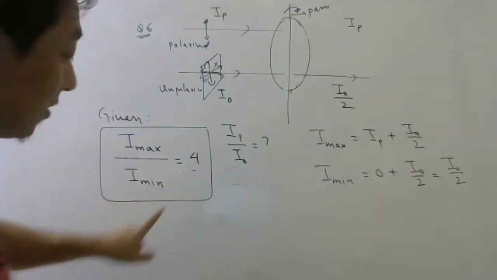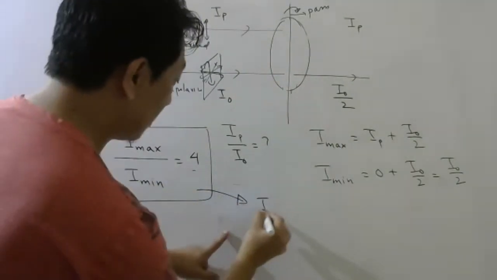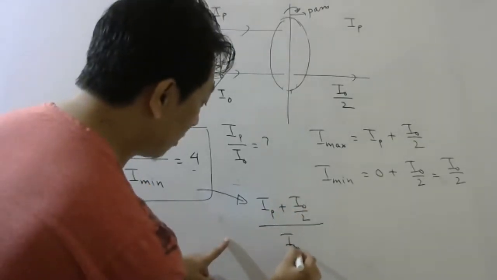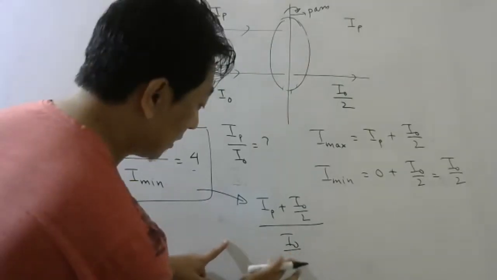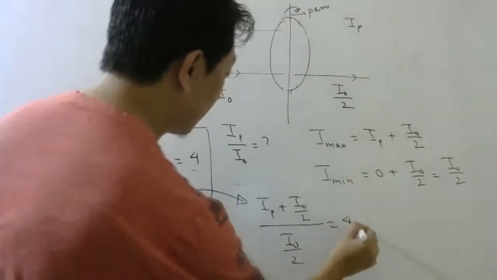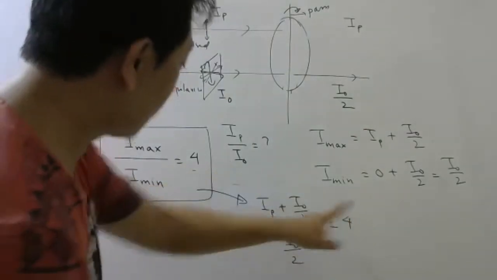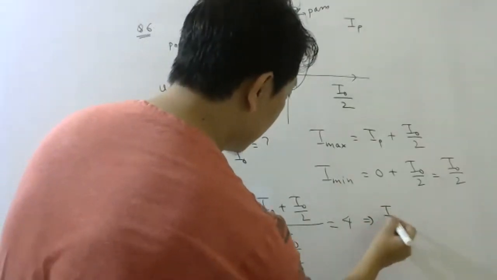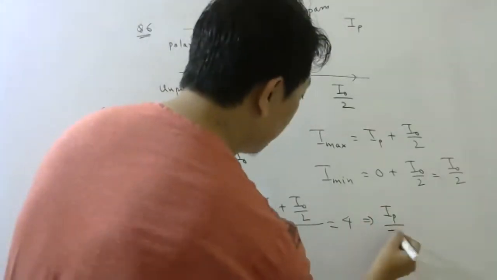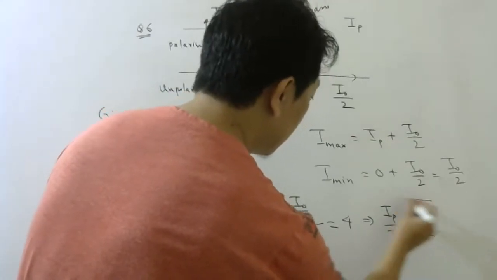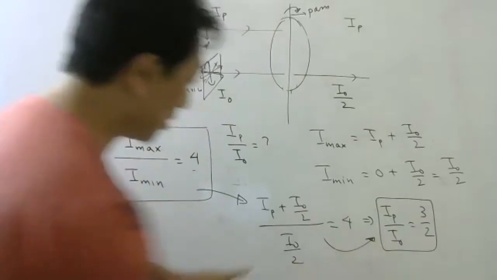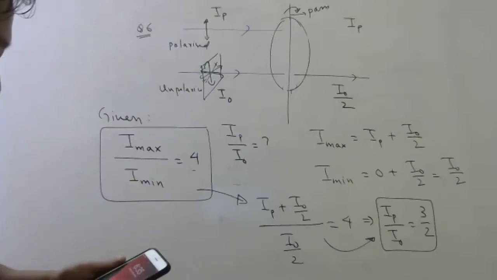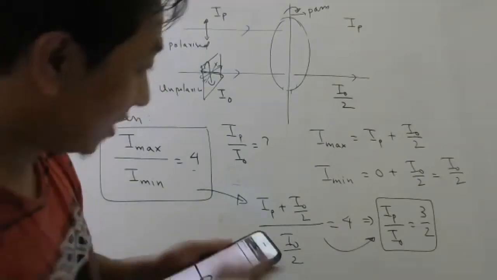Okay, now this they have given. So use this: IP plus I naught by 2, divided by I naught by 2, is equal to 4. Simplify, you can find the ratio. You simplify, what will you get? 3:2. IP by I naught will be 3:2. So please solve this. Just cross multiply, then bring the like terms together and simplify. You will get IP by I naught as option C.